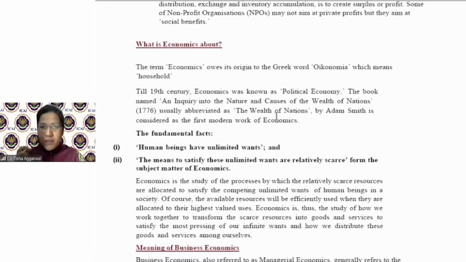So we have understood the basic concept of economics, and the basic concept of business. Now, why not amalgamate these two words, join business plus economics together and get a new subject known as business economics?